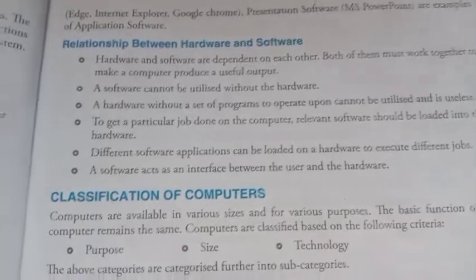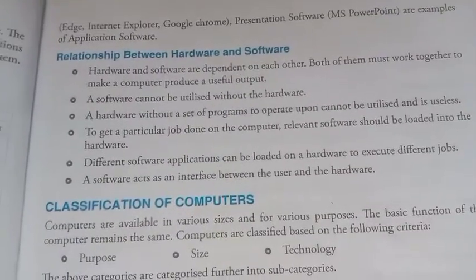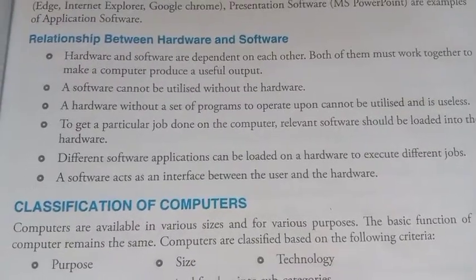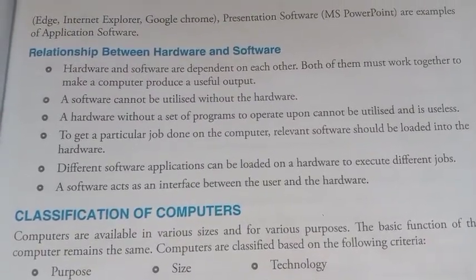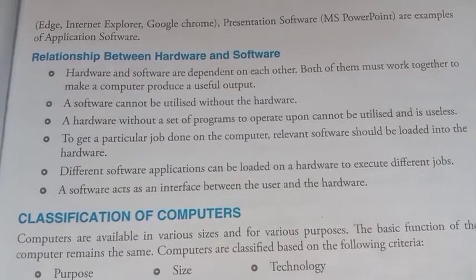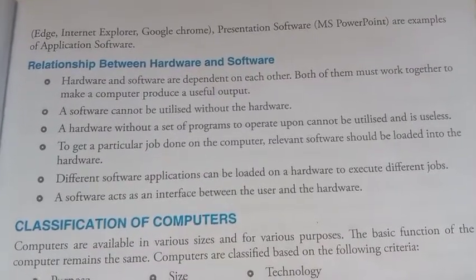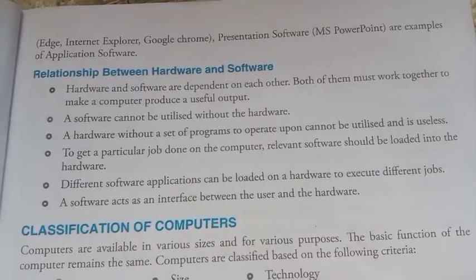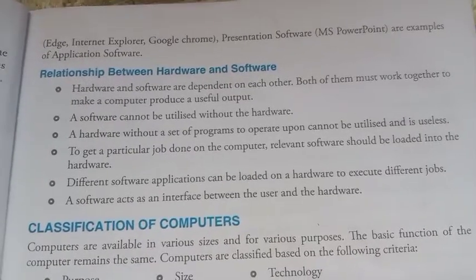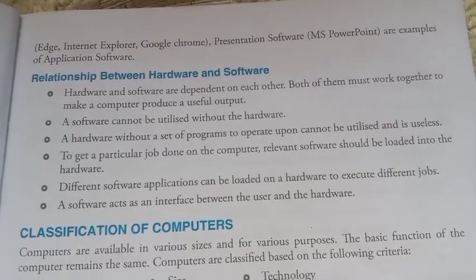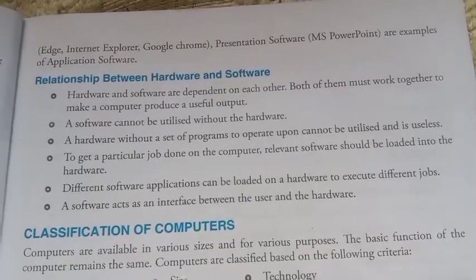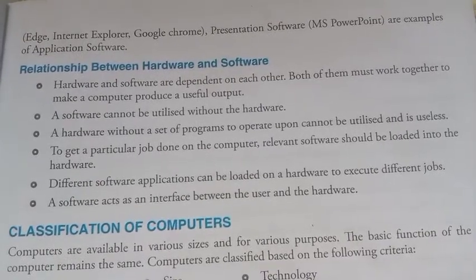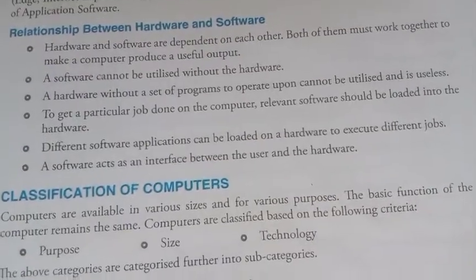the input device. All of you know that the input device, through which we can put data into a computer, is called an input device. Examples are keyboard and mouse. An output device, through which we get something out, is called an output device, like a printer or monitor. Storage devices are hard disk, CD, DVD and so on. Internal components are CPU, motherboard, RAM, etc.